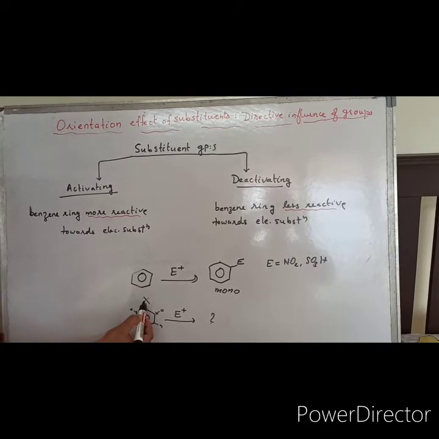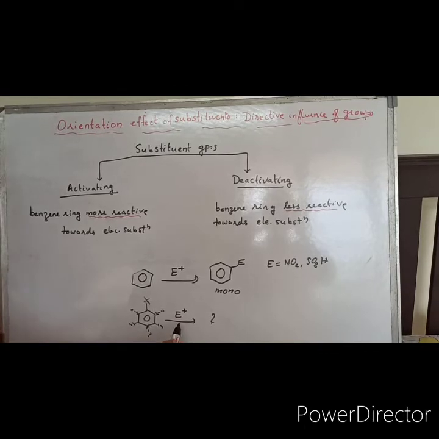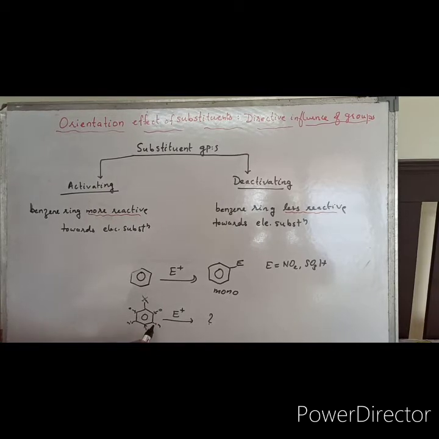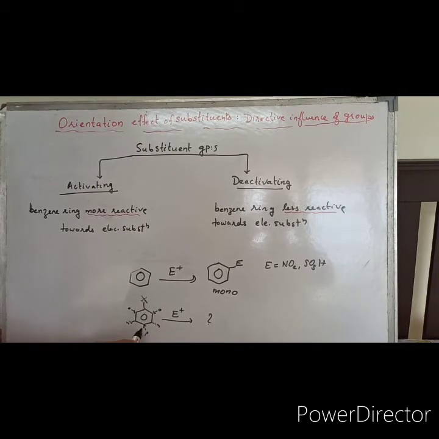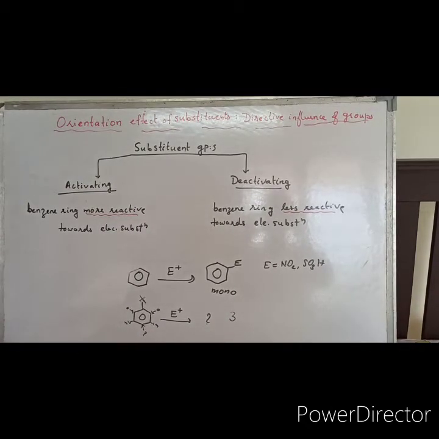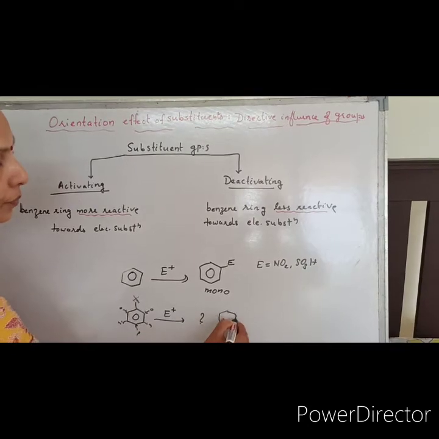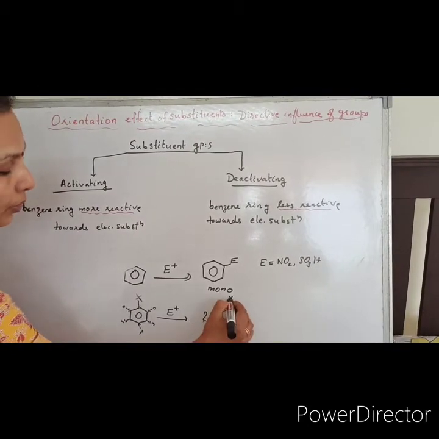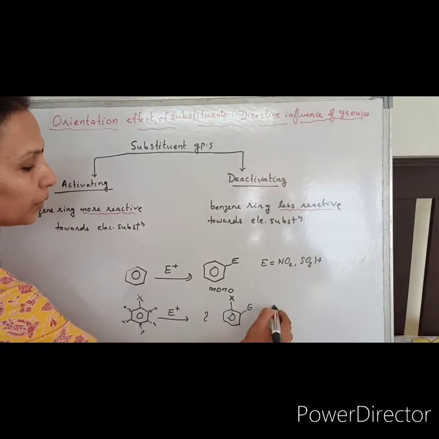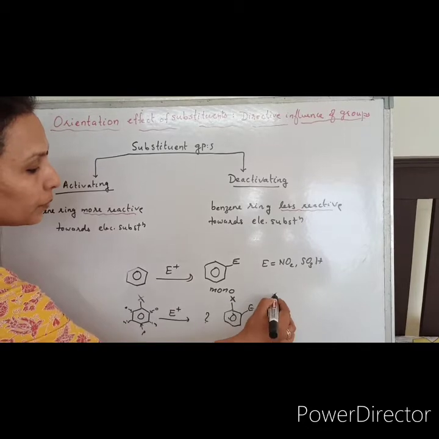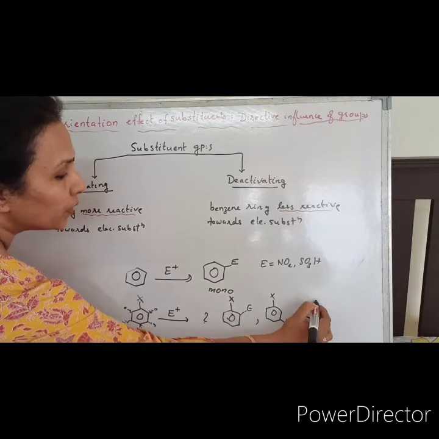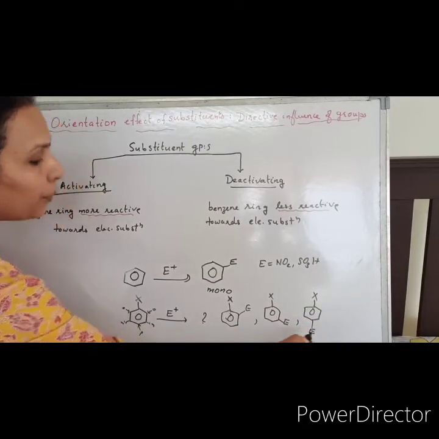So this is the already monosubstituted benzene, and if you perform electrophilic substitution, the electrophile can go to an ortho position, or to the meta position, or to the para position. So there are three possible ways of attaching the electrophile. This is our already present group, and this is the incoming electrophile. This is one possibility at the ortho position, and this is at the meta position. So three possible isomers are equally possible.